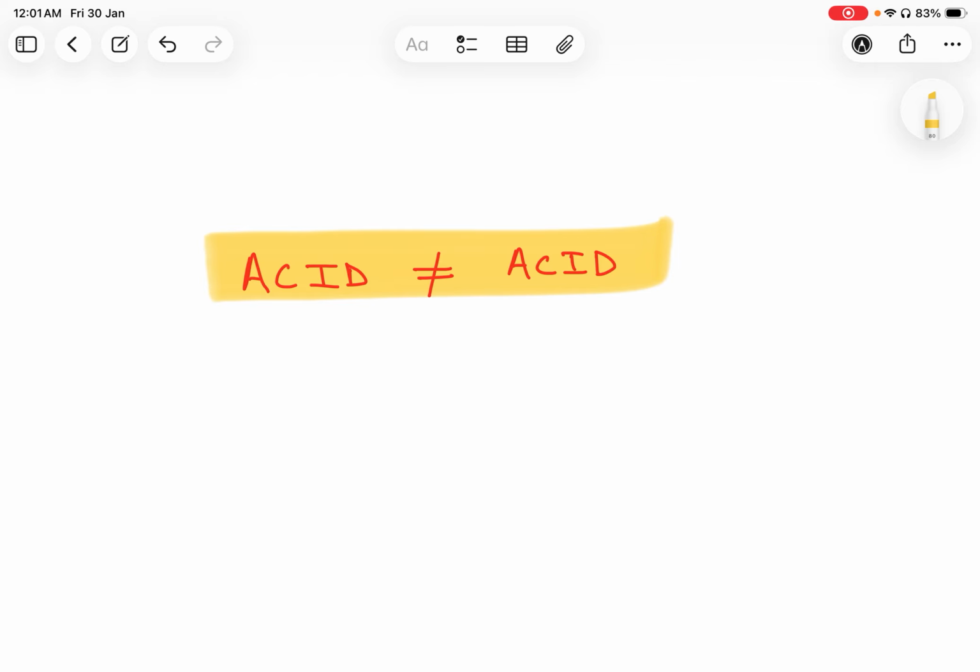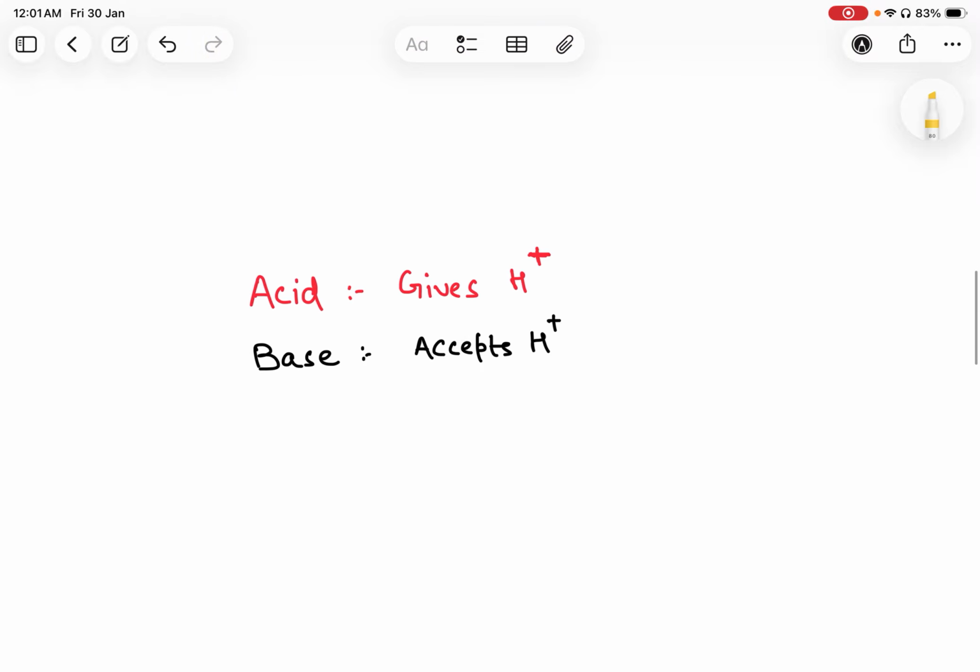Imagine hydrogen is money. Some molecules give it away very easily, and some hold it very tightly. Acid-base chemistry is about who is generous and who is greedy. Acids give protons, meaning H+, and bases take H+.